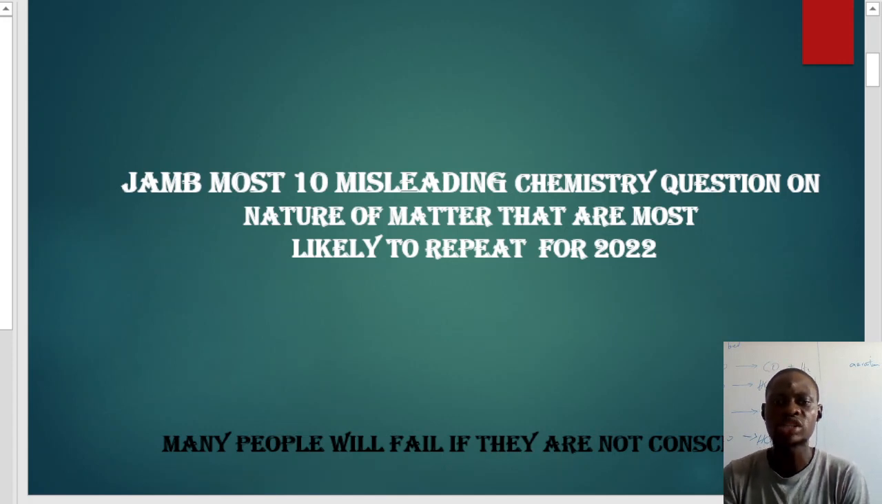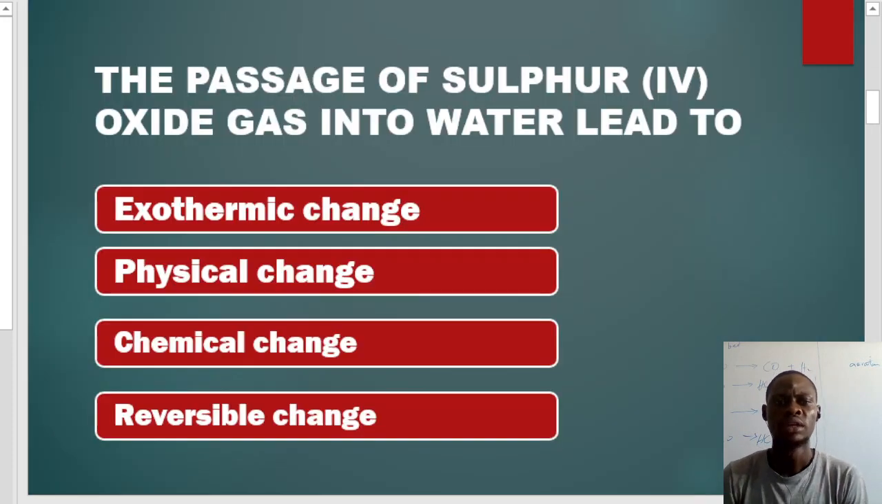Now, the first question is this one. We have: the passage of sulfur 4 oxide gas into water leads to what? If you see this question, normally when sulfur 4 oxide gas is passed into water, we notice that it can give us two things. Number one, the passage of sulfur 4 oxide gas into water is an exothermic reaction. The reaction is exothermic in nature.